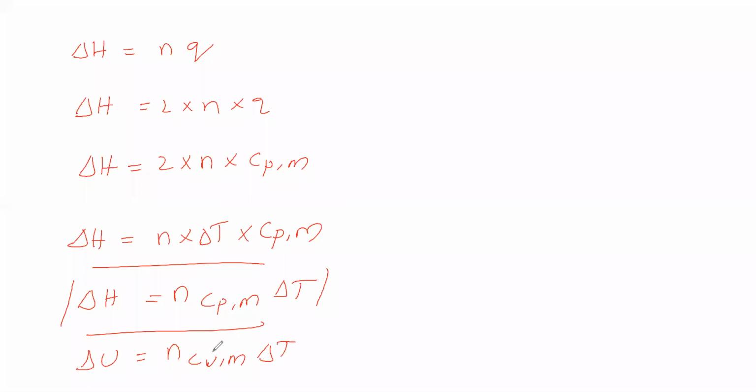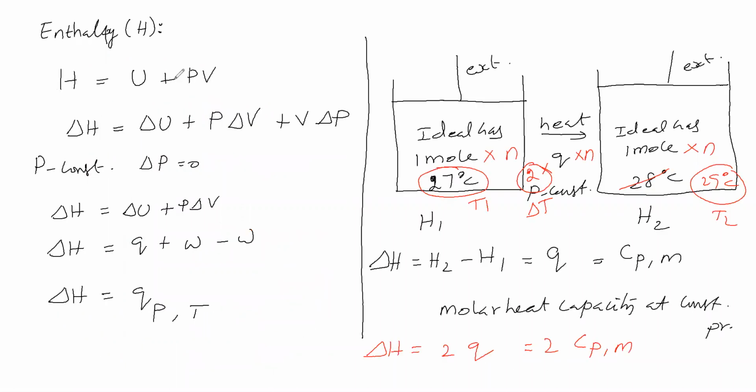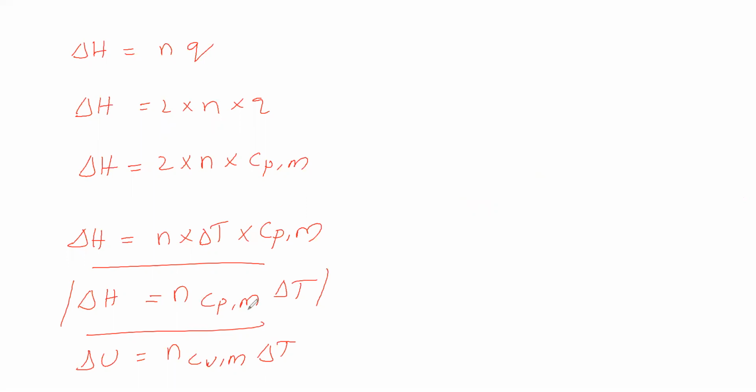Here CP, here CV. So delta U is for constant volume, delta H is for constant pressure. Now, in enthalpy, what are the points we have discussed? We will conclude it. One is H is equal to U plus PV. Remember it. Enthalpy is defined as internal energy plus pressure into volume. Then delta H is equal to Q at constant pressure. Then this enthalpy is a state function. It is an extensive property. Then delta H is equal to n CPM delta T. So we got this relation.